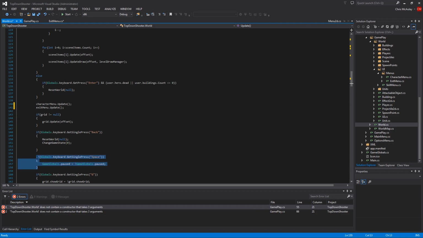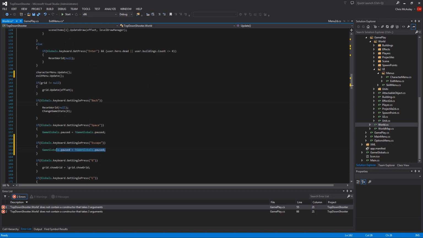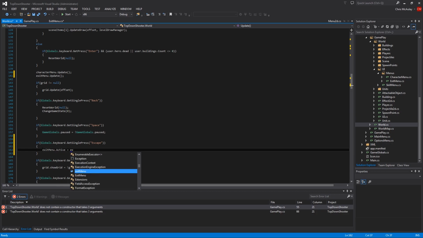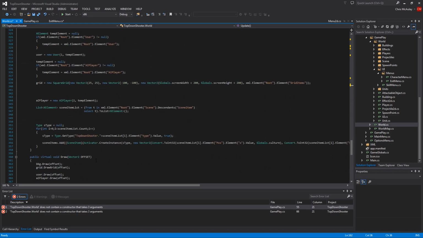Okay? Next thing we're going to do is I want this to come up when I push escape. Escape. And then we have exit menu dot active equals exit menu dot active, but a not sign in front of it. Then we come down to the bottom here.